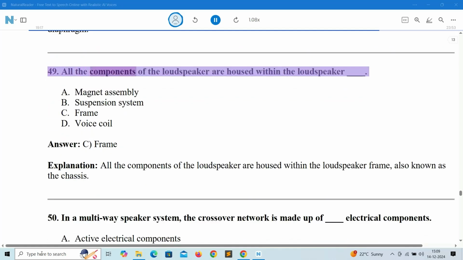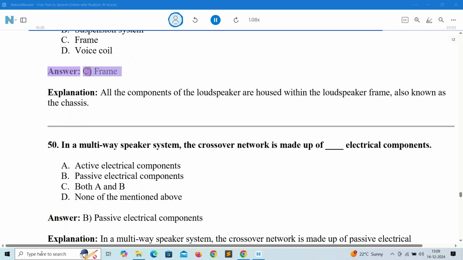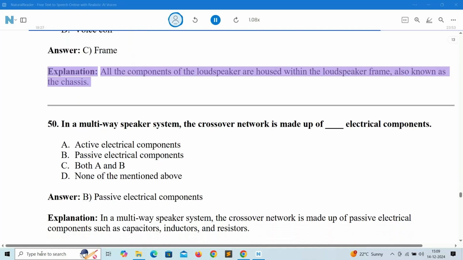49. All the components of the loudspeaker are housed within the loudspeaker. A. Magnet assembly. B. Suspension system. C. Frame. D. The voice coil. Answer: C. Frame. Explanation: all the components of the loudspeaker are housed within the loudspeaker frame, also known as the chassis.